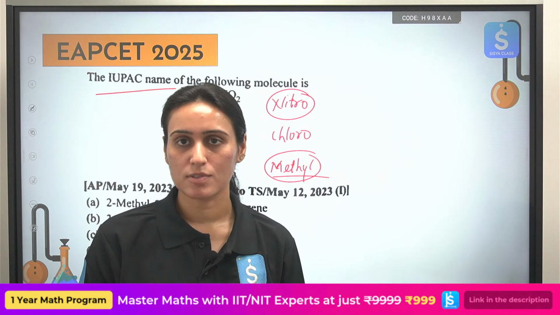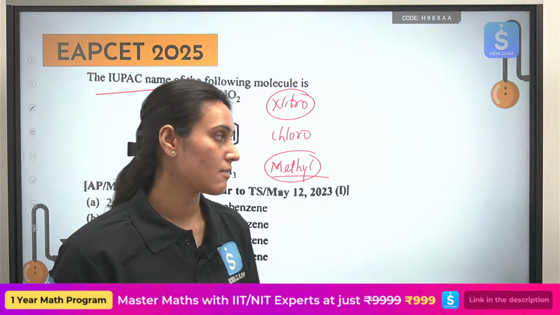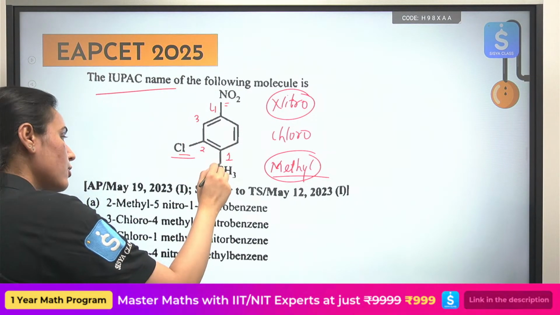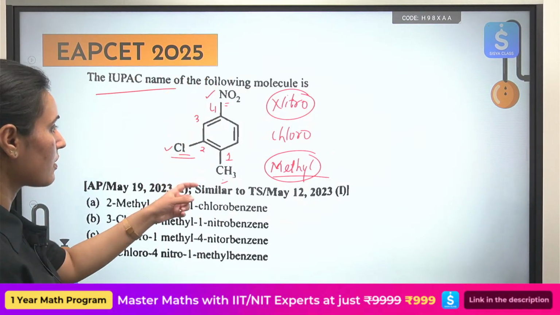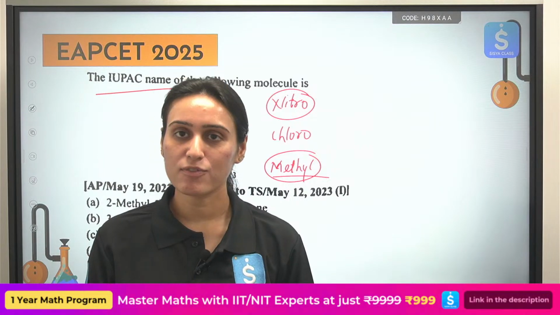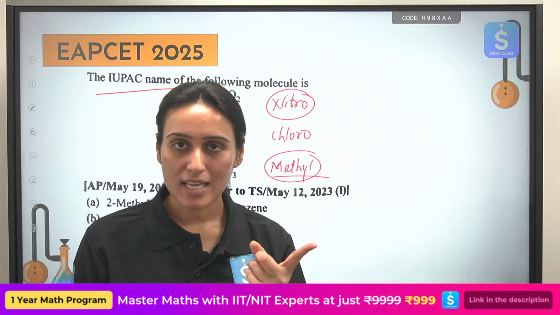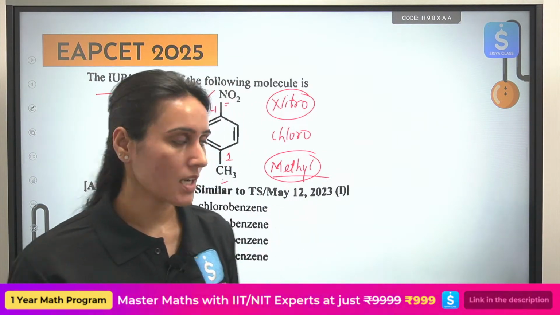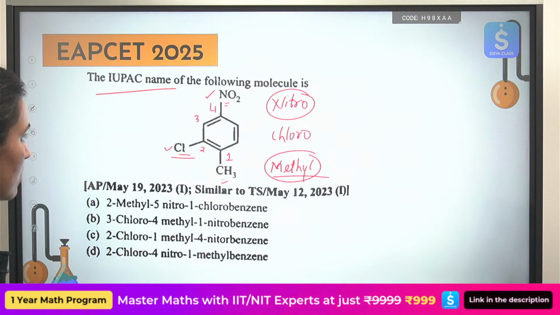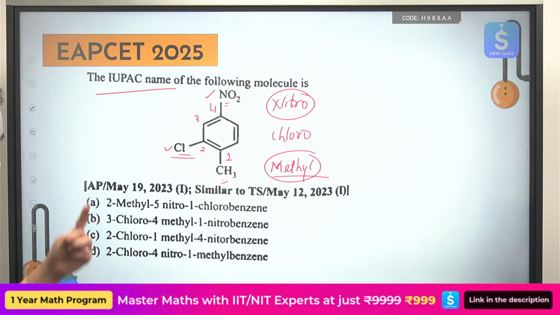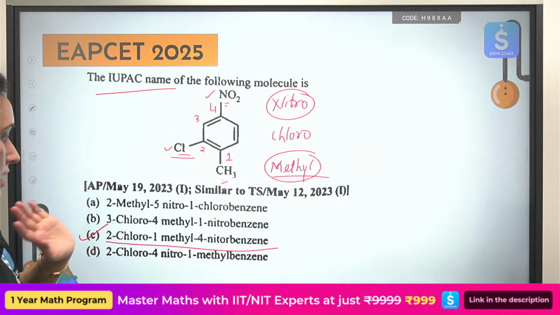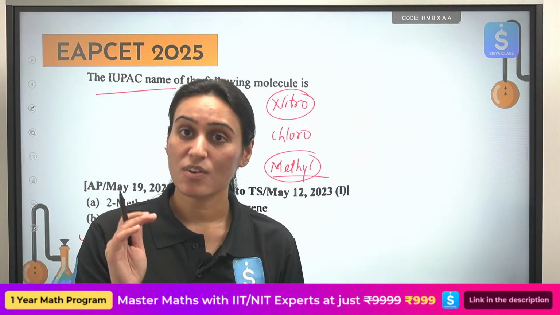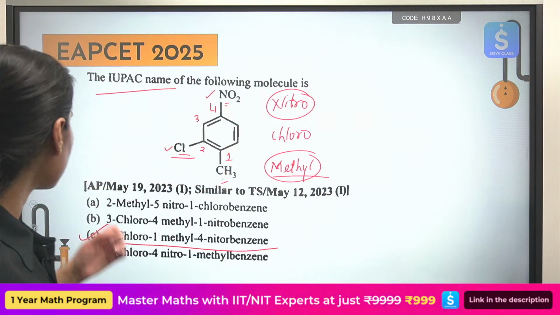So that is how you have to name it. You don't have to write it based on the number, that I will first write methyl, then chloro, then nitro because it is 1 to 4. No, you have to follow the alphabetical order. So C, then M, and then N. So 2-chloro-1-methyl-4-nitrobenzene. Option C, in alphabetical order. See the next question.